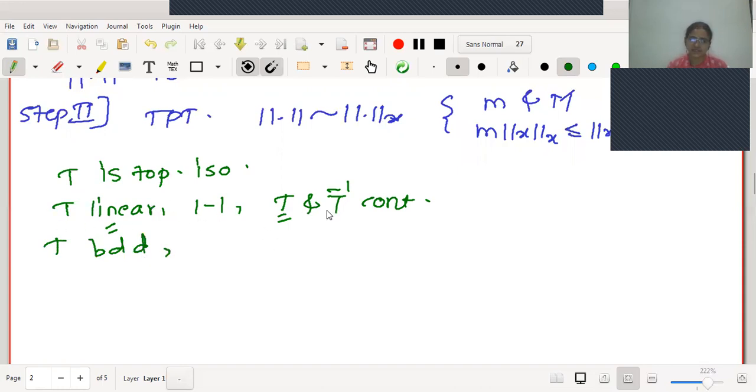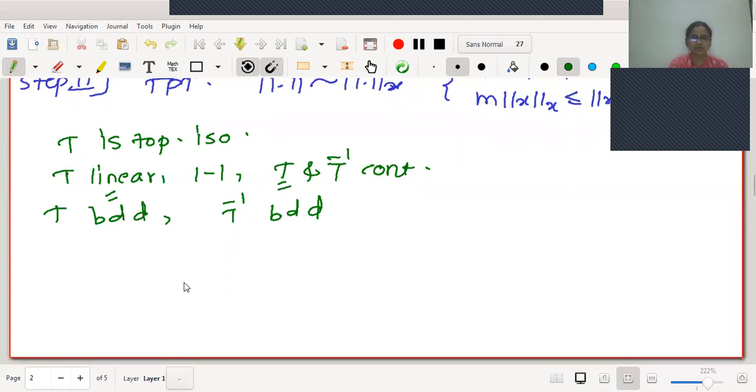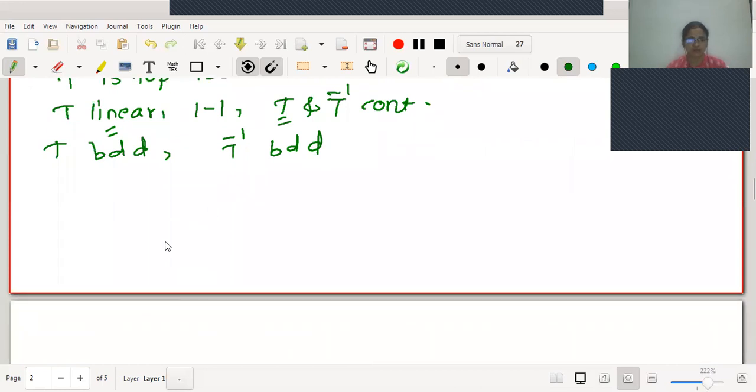Now, as T is linear, it is one-one, so the inverse exists and is also linear. Therefore, T inverse is linear and is continuous. Therefore, T inverse is also bounded. Therefore, we have both the mappings T and T inverse bounded. Now, we'll go for producing that kind of inequality. As we know that T is bounded, by definition norm y of T of x is less than or equal to norm T into norm x of x, and this is true for all x in x.